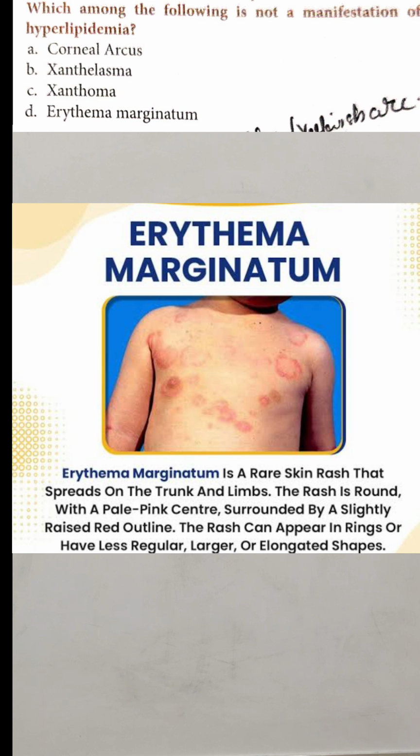These are non-itchy red rings. You will see this thing in urticaria also, but in urticaria that will be itchy. Pruritus will be there, but in erythema marginatum, they are non-itchy red rings you will see. So this is mostly seen in rheumatic fever. So the answer will be erythema marginatum.